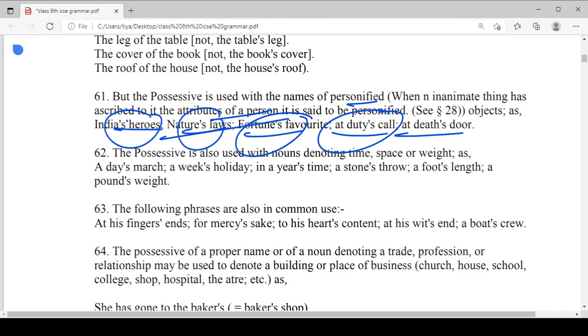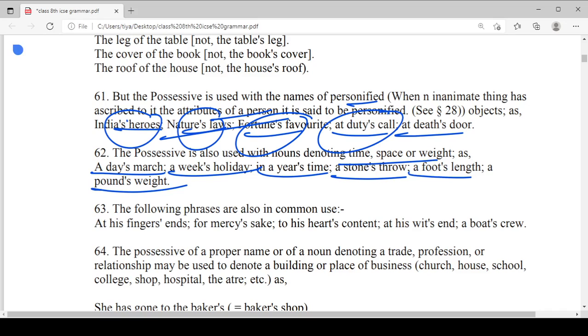And the possessive is also used with the nouns denoting time, space, or weight, like a day's march, a week's holiday, in a year's time, a stone's throw, a foot's length, a pound's weight. So time, space, and weight are shown in a day's march, a week's holiday, in a year's time, a stone's throw, a foot's length, and a pound's weight.